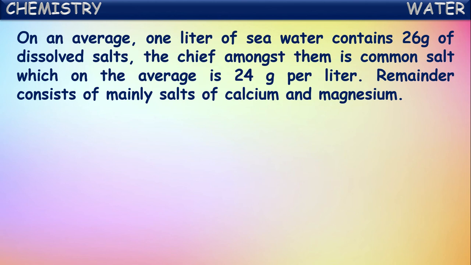So out of these 26 grams present in 1 liter of seawater, around 24 grams is this common salt itself. The remainder consists mainly of salts of calcium and magnesium, and the salts of many other metals will also be present in that. But the major constituent in the seawater as salt is common salt. This common salt we call chemically sodium chloride. And other common names for this are table salt, rock salt.